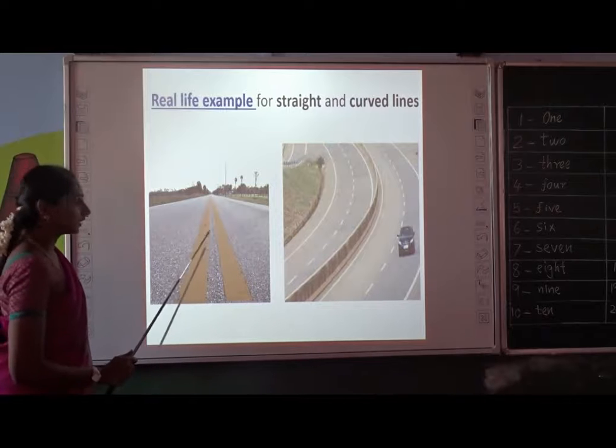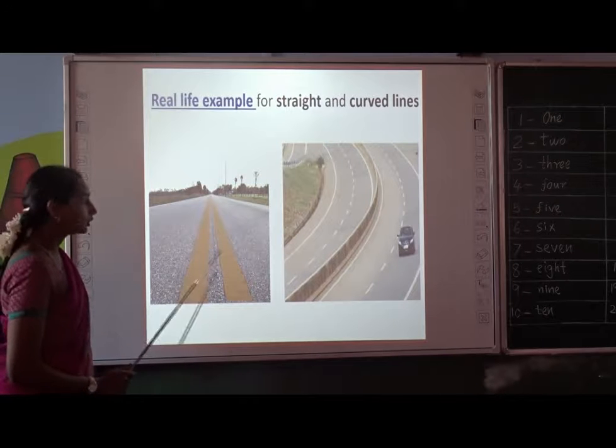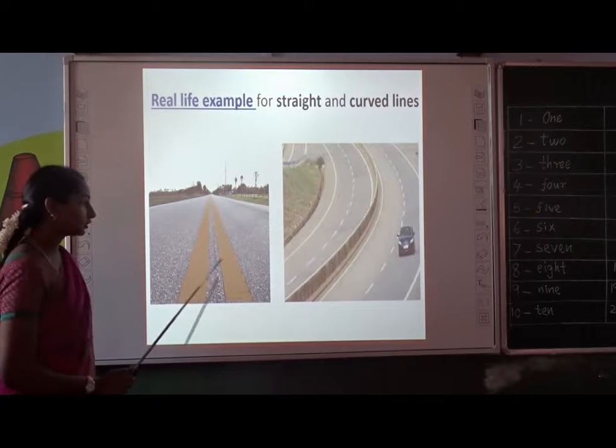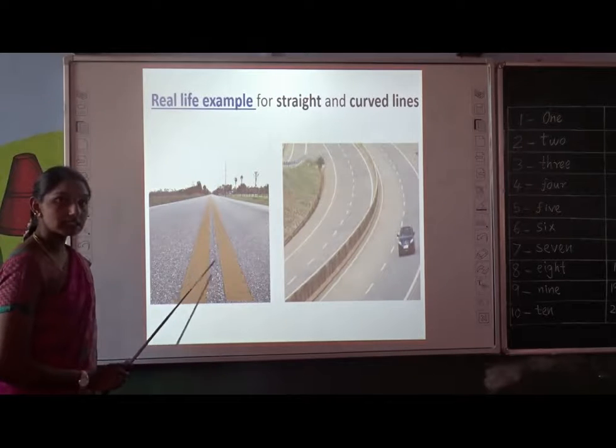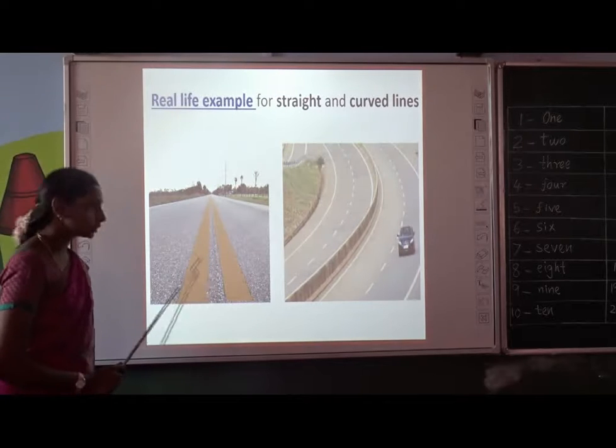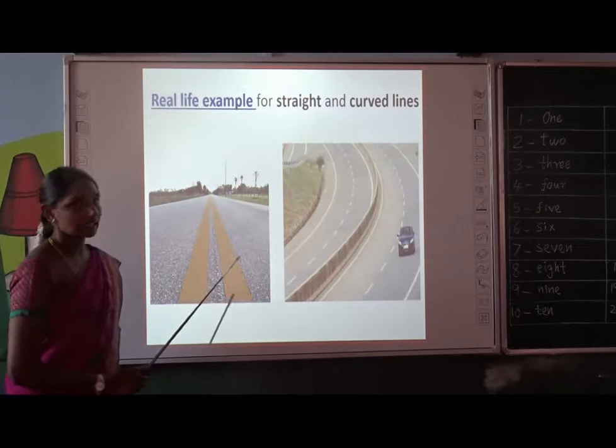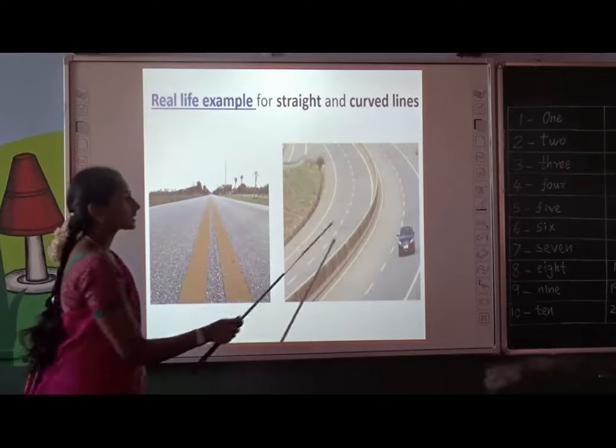Can you see in the first picture there are 2 yellow lines. These 2 lines are called dividing lines. Can you see whether it is curved or straight? Very good. These 2 lines are straight lines. Example of straight line.